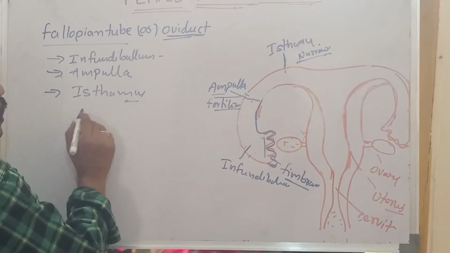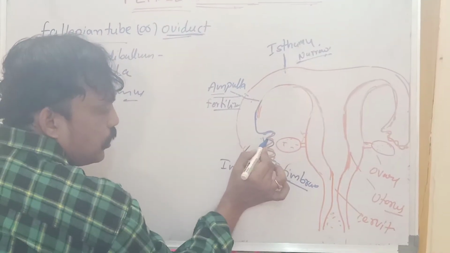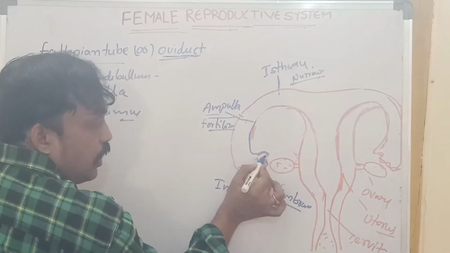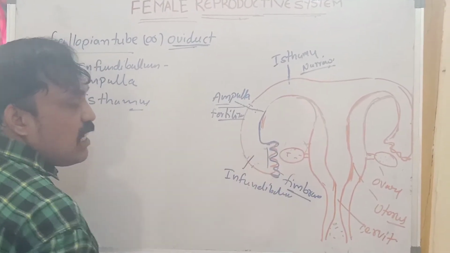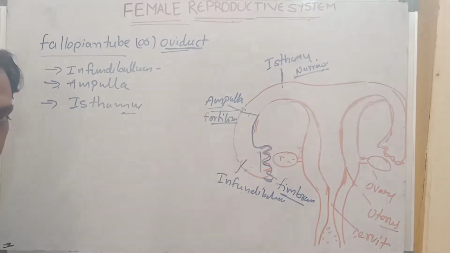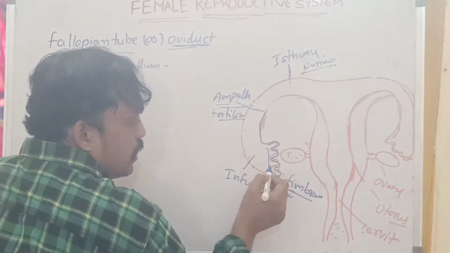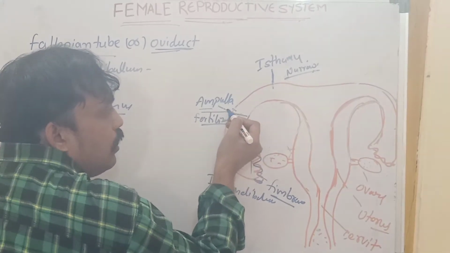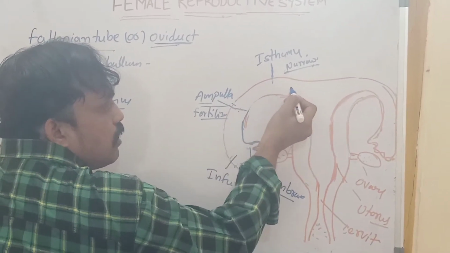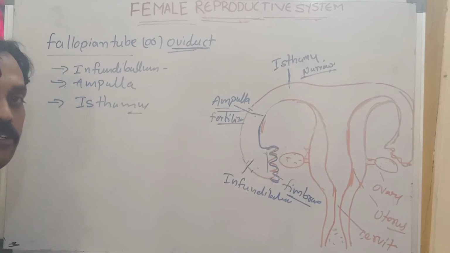This is the second part of the fallopian tube, very easy. The finger-like projections at the starting part, we can call these fimbriae. The ovum passes through the infundibulum and ampulla. In the ampulla fertilization occurs, then through the isthmus it enters into the uterus.